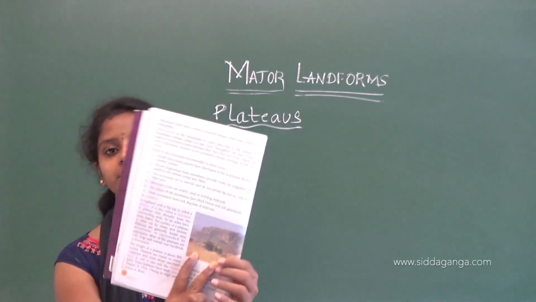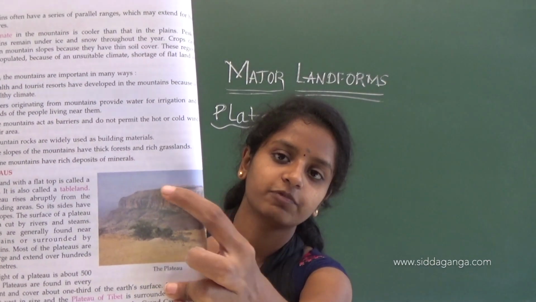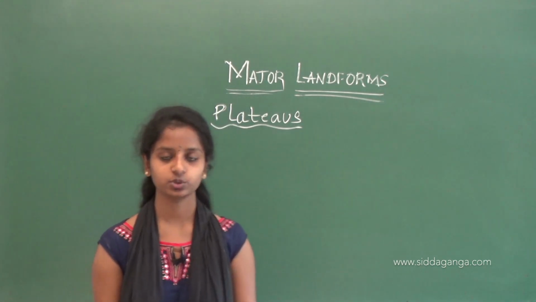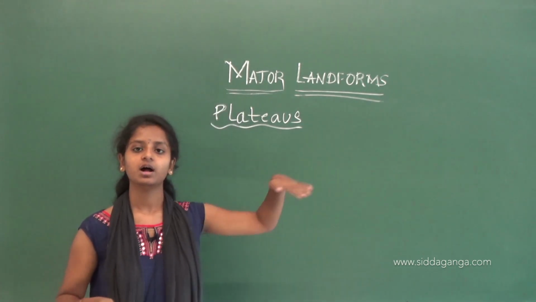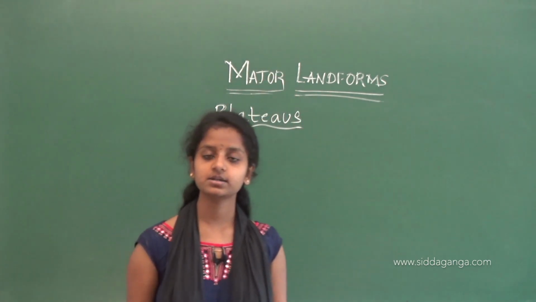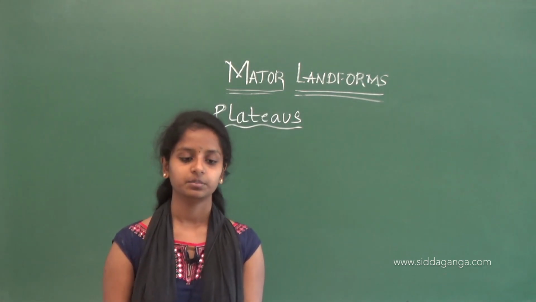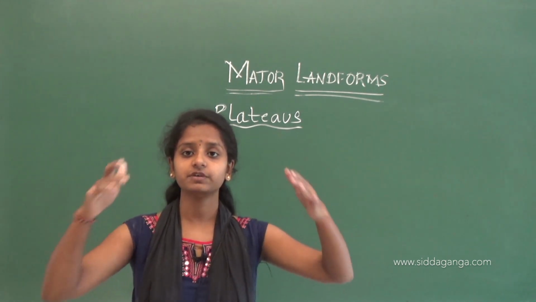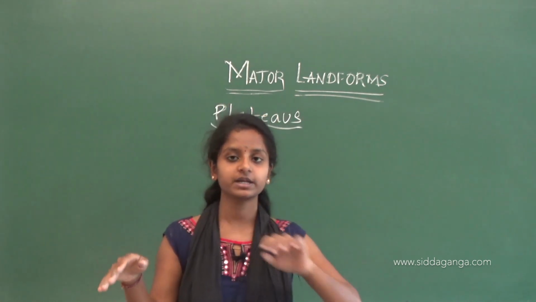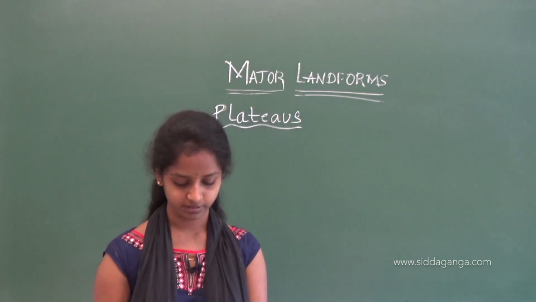Example, here they have given a picture, you can see this here, it is having a high land but a flat top. So this kind is known as a plateau. Plateaus are those which have a high land but a flat top. It is also called a tableland because it is like the structure of a table, right? It will be high and it will be flat. So the table will be in a similar way. So that is also called a tableland.